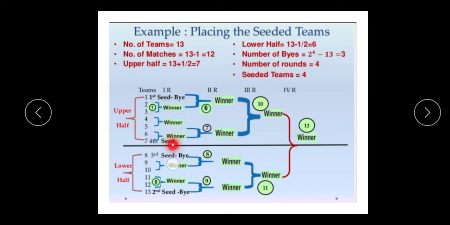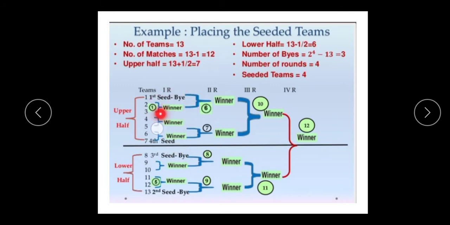After that, it is a simple setting of teams. Clear? Include the byes also. After that, with 13 teams, how many byes are given? 3. The first bye is given to the upper half first team, and the third bye is given to the lower half first team. Three byes are given. After that, simply play the knockout matches.